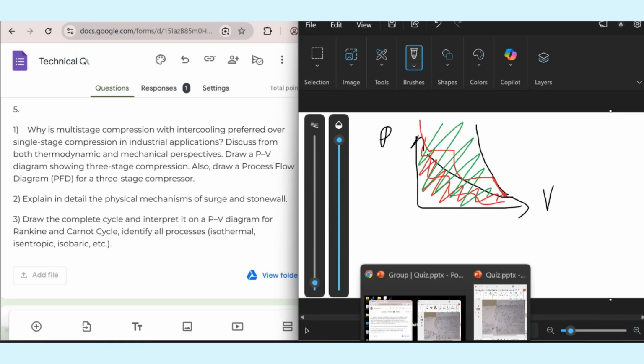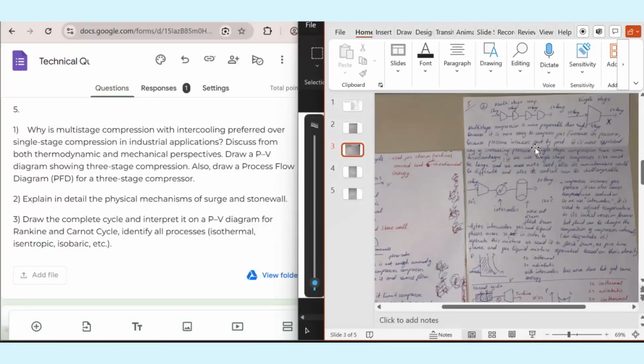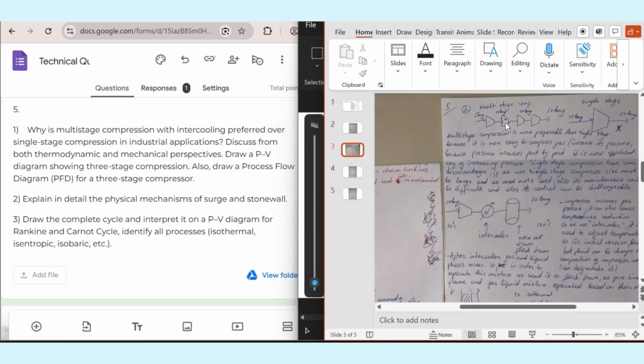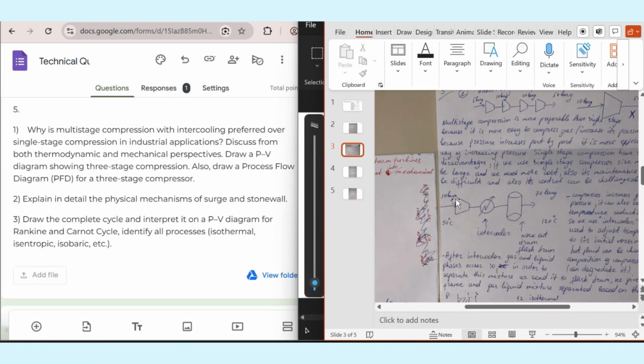Coming to the PFD, here it's drawn wrongly because in each stage of the compressor, we need to put an intercooler and a knockout flash drum, which is correctly drawn here. We have compression, then we put it to the intercooler here in order to reduce temperature.